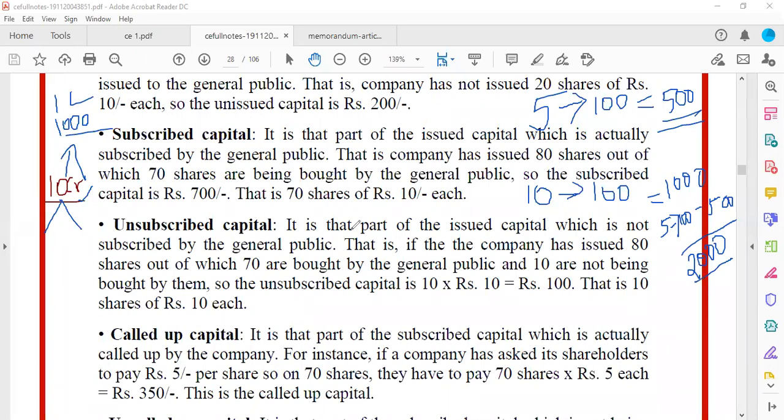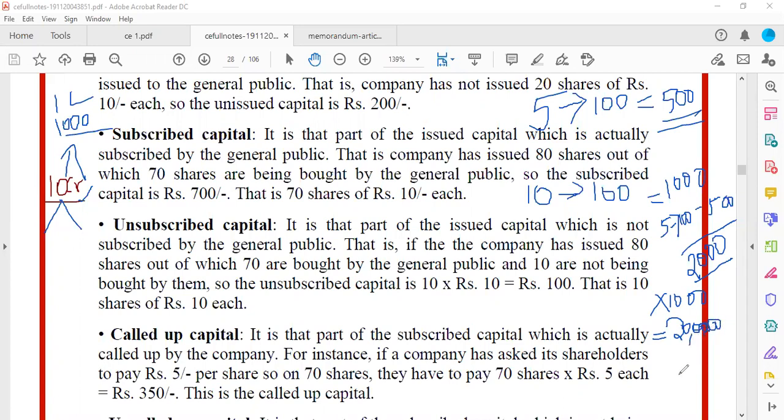2000 shares are sold. Now, when they sell shares, the company will get money. For these 2000 shares, each share being 1000 rupees, how many zeros? 1, 2, 3, 4, 5, 6.